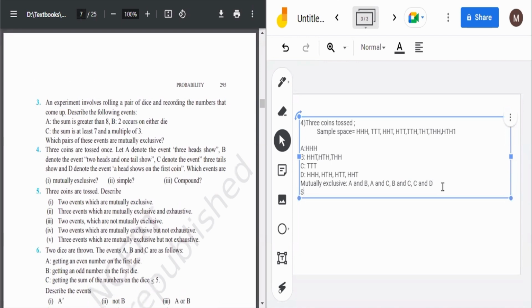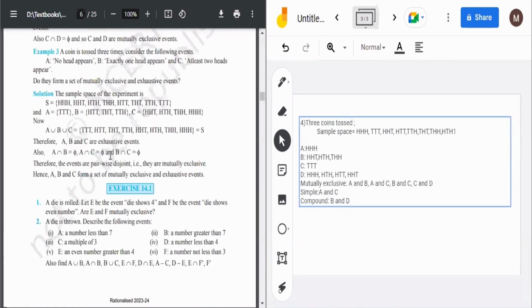Then we ask what are simple events. Simple is what I told you: only one outcome is obtained from it. So A and C are simple events. Then we are asked what are compound events. So compound events would be B and D. Those with multiple possible outcomes are known as compound events, and those with only one possible outcome are known as simple events.